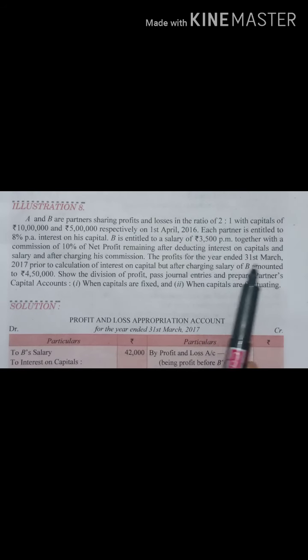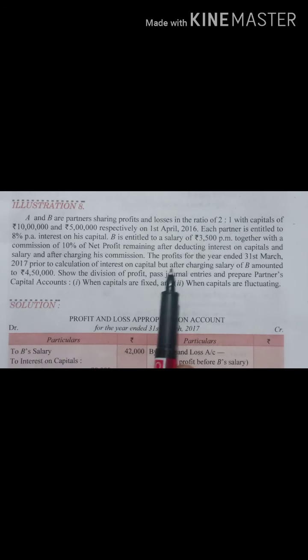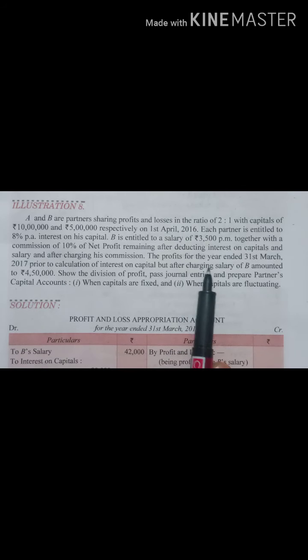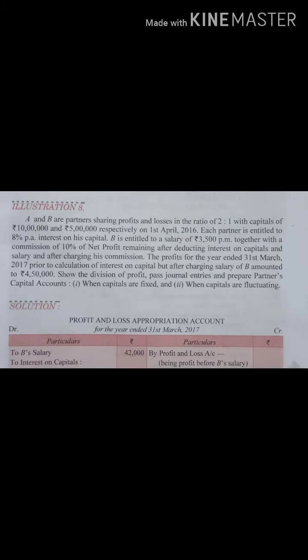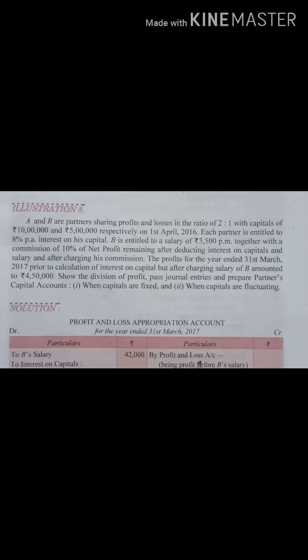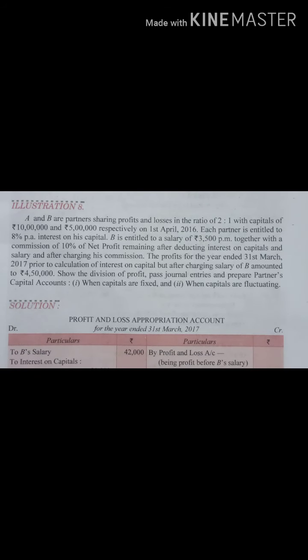The profits for the year ended 31st March 2017 prior to calculation of interest on capital, but after charging salary of B, amounted to rupees 4,50,000. Now this is a controversial point. That means salary is already reduced. B's salary is a part of P&L appropriation account, not a part of P&L account. Fine. So if the salary is reduced, what will we do? First we will add it in the net profit. Later on, again in P&L appropriation, we will charge that. That means we will give the salary.